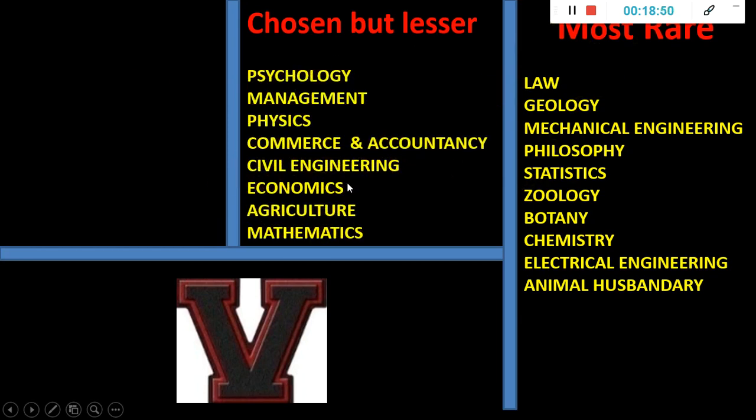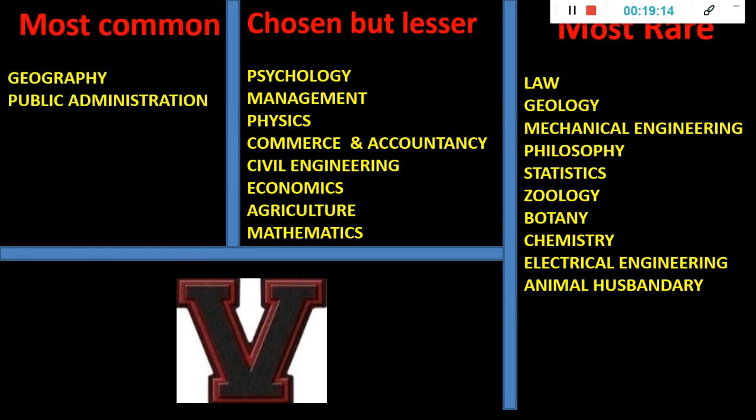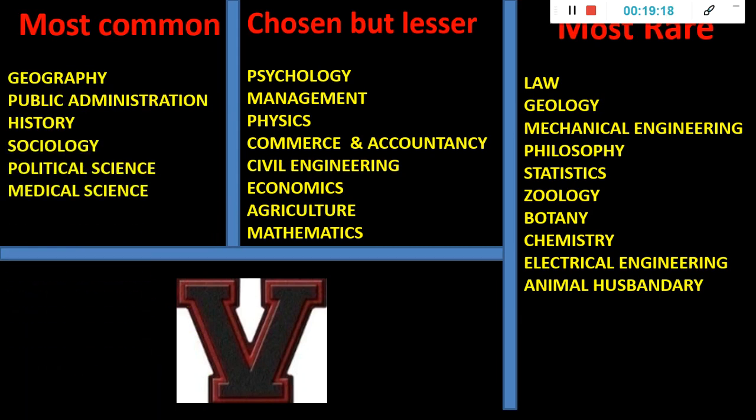Now these are all chosen, but by a lesser group, okay. Like suppose out of 100%, maybe 20%, 30% students are taking these subjects like psychology, management, physics, commerce, civil engineering, economics, agriculture, mathematics. I already showed you one of the toppers had chosen economics, another topper had chosen mathematics. So it is chosen, but it is not chosen by everyone, okay. Now 60% or 80% of students chose either geography, public administration, history, sociology, political science, medical science, anthropology, and literature language, okay.